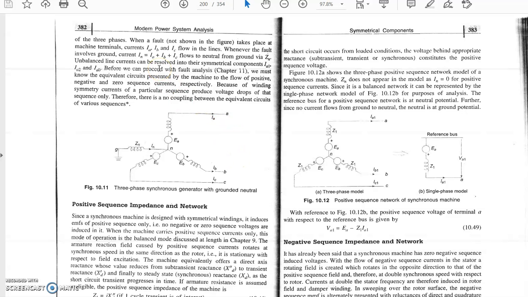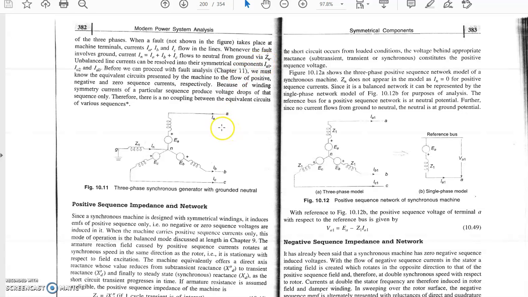And when a fault takes place at the machine terminal, suppose IA, IB and IC flow in the lines. Whenever the fault involves ground, IN will become IA plus IB plus IC. Otherwise, no current flows to neutral from ground through ZN.